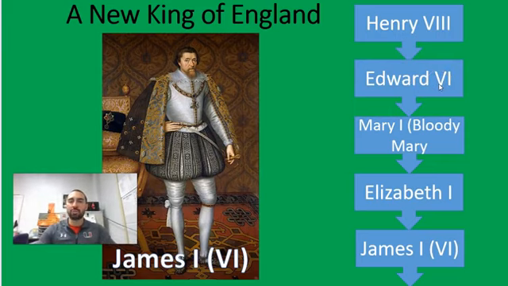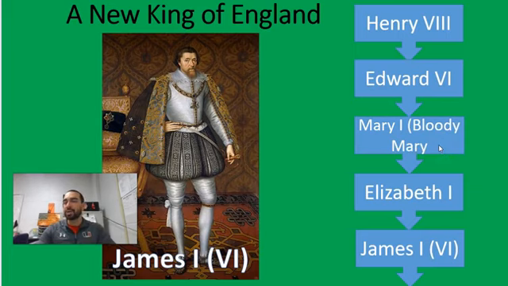Henry's only son, Edward VI, was a Protestant. However, he was sickly and he died at a very young age. He was replaced by Mary, a Catholic, Henry VIII's oldest daughter. She tried to revert England back to Catholicism. When she burned 300 Protestants at the stake, she gained the nickname Bloody Mary.